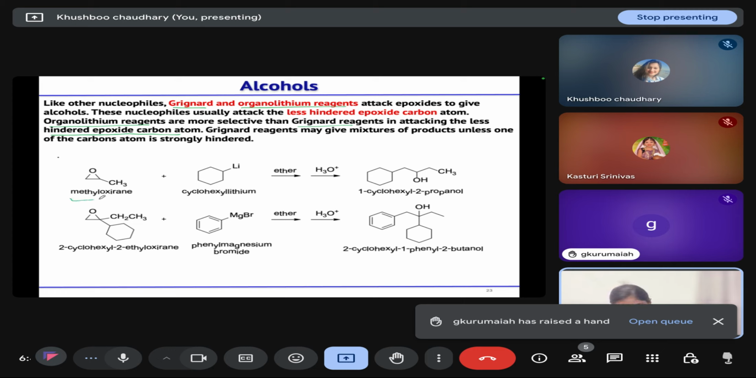So if you have this methyl oxirane and we are treating it with cyclohexyl lithium, then this will attack at the less substituted carbon of the epoxide, and it will open up, leading to the formation of your alcohol. Similarly, Grignard can also do the same thing. It will attack at the less hindered site, open up the epoxide and form your alcohol.